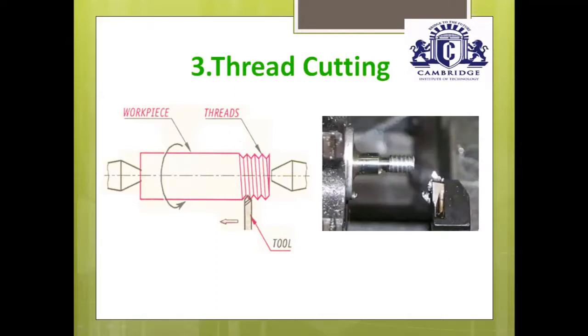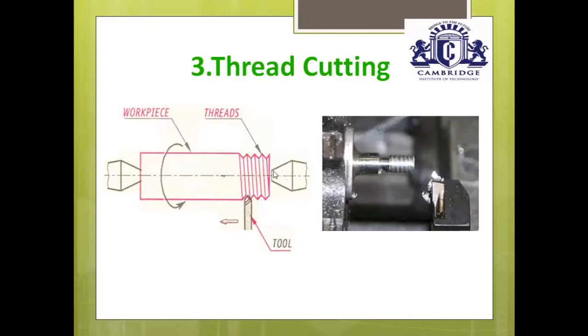Once again, I'll explain here. Thread cutting operation is a metal cutting operation performed on the lathe machine to produce helical grooves on cylindrical objects. While performing the thread cutting operation, you should place one end of the workpiece in the chuck and the other end is supported by means of a dead center.